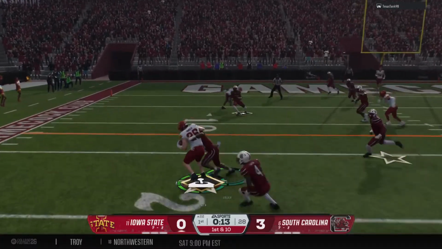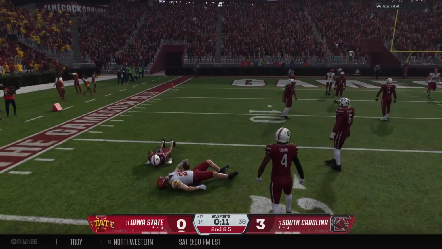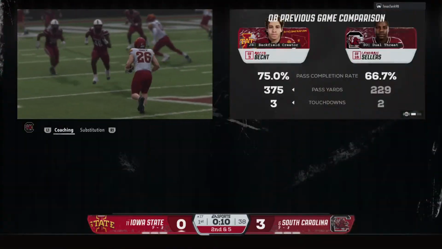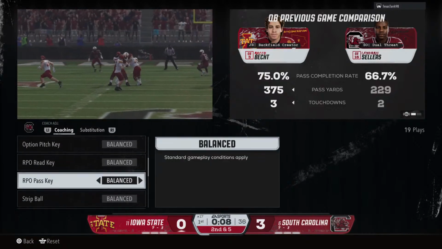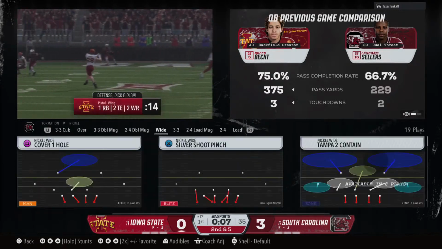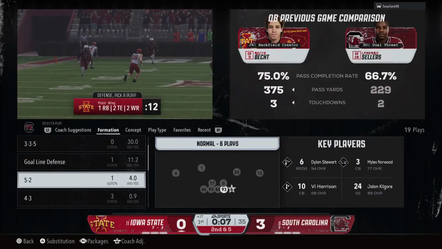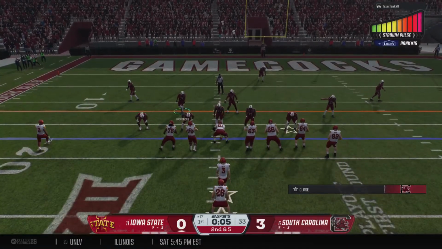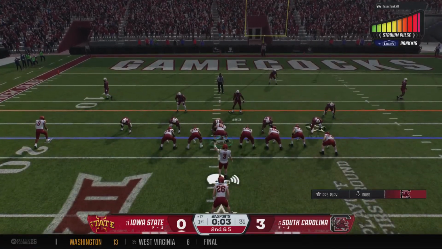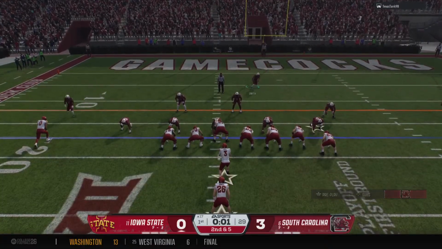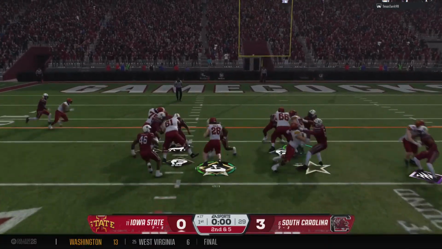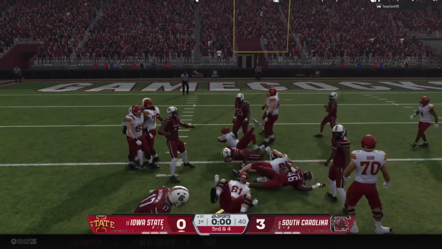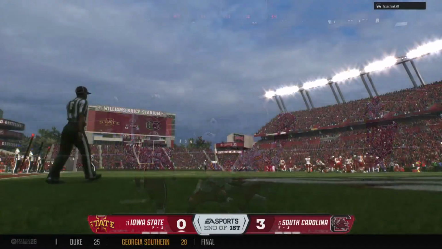Grab behind the line. It's Hansen. To get him down quickly, not much of a gain on that completion. Second down after that previous play. They're going to run it. Picks up a few yards there, and that's going to wrap up the first.